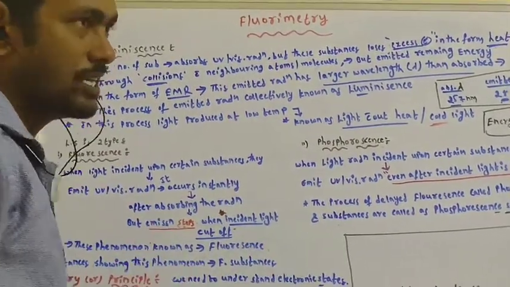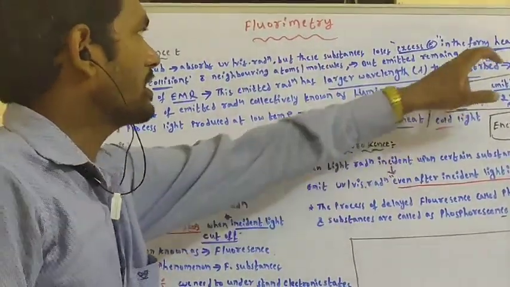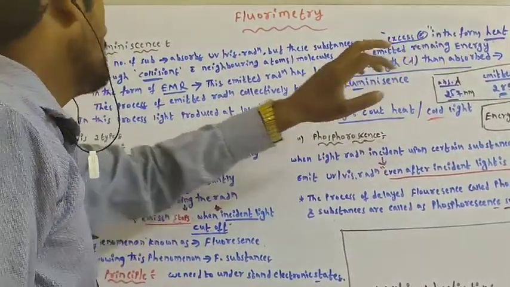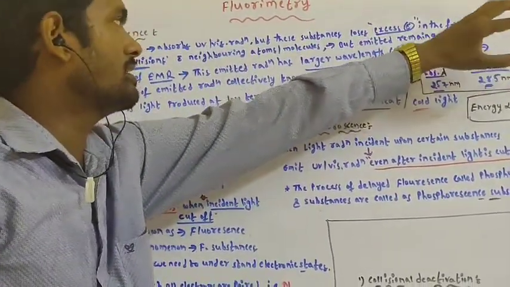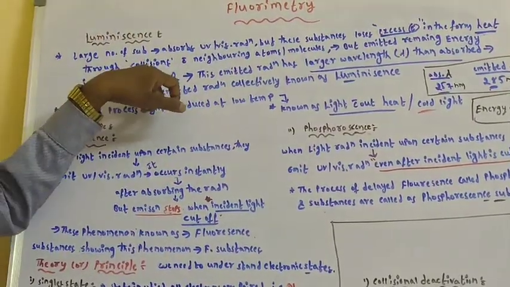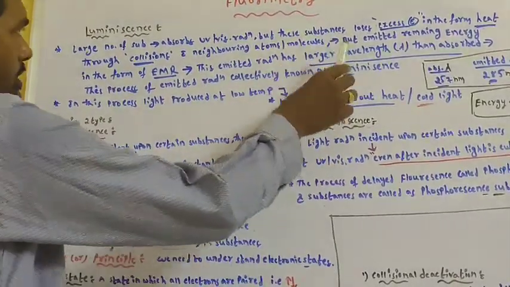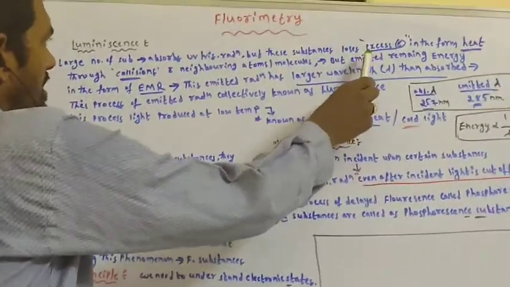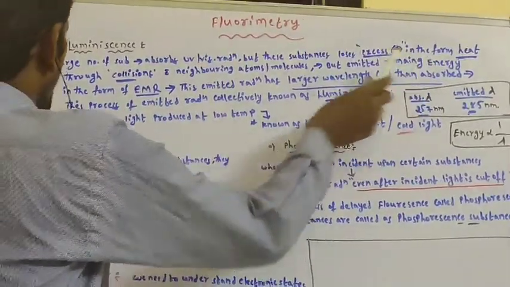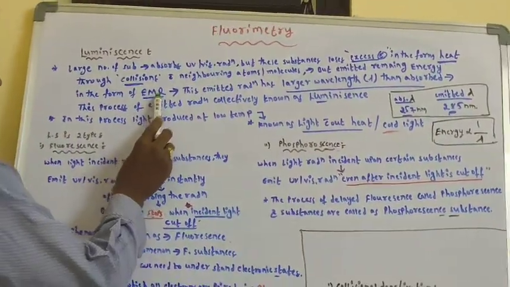If they absorb excess energy, they liberate it in the form of heat, by collision with neighboring atoms or molecules.